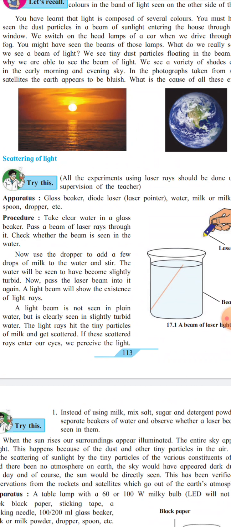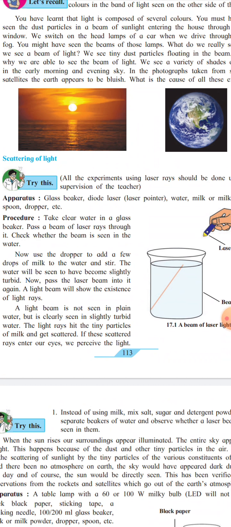The water will seem to have become slightly turbid. Now pass the laser beam into it again. The light beam will show the path of the light ray. You know that small children like to play with a laser pointer most of the time in their games.